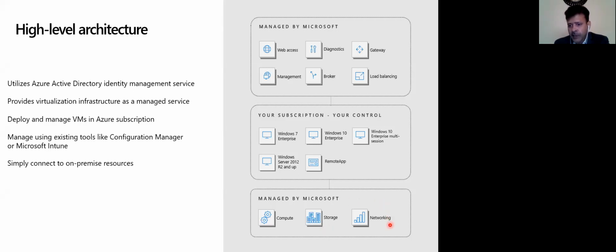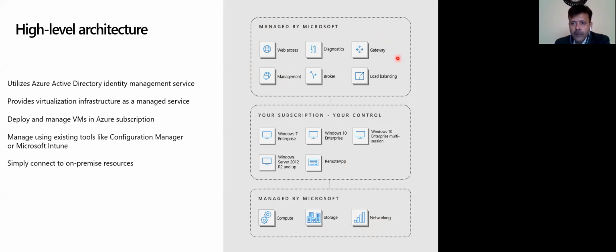And then all the networking also is taken care of by Microsoft. There are some things like a VPN gateway that you need to install, but most of the networking within a WVD is managed by Microsoft. I see that there are many attendees who are using Remote Desktop Services.